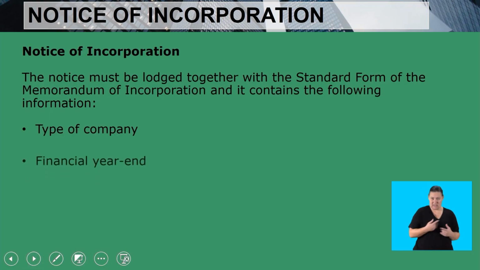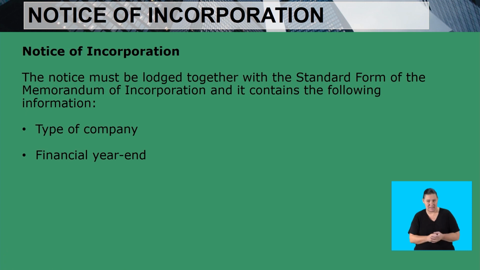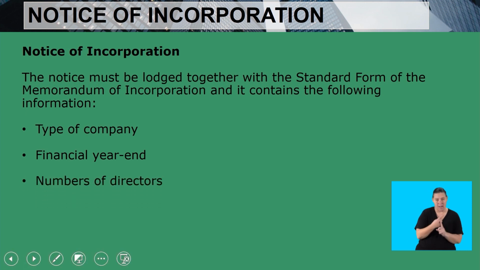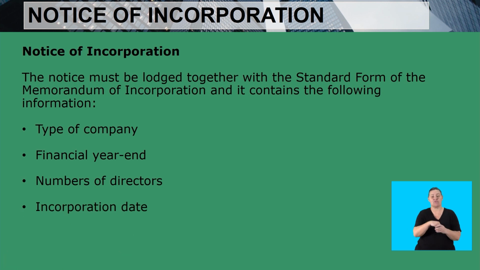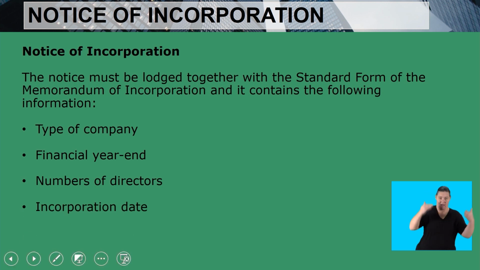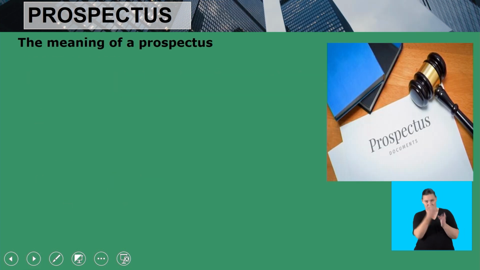The type of the company, the financial year end of the company, the number of directors, as well as the incorporation date. When will the company start operating? It has to be stated in the Notice of Incorporation.